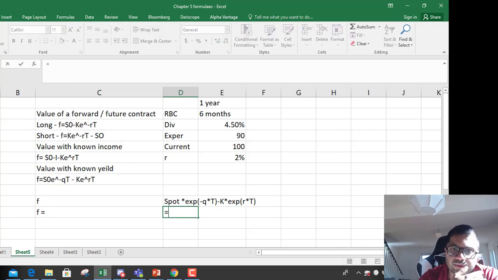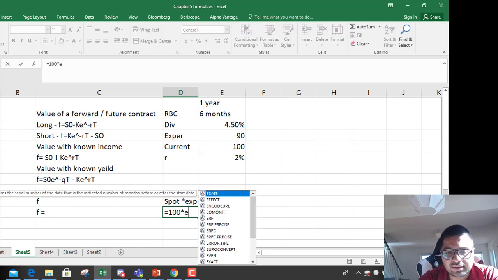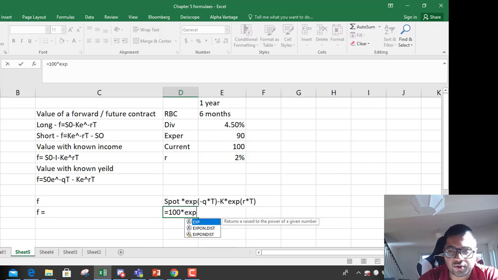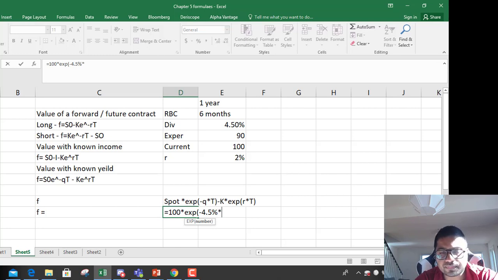So if you just put it in a formula, note how I am doing it. Current spot 100 into exponential, you have to discount the spot by dividend yield, so minus 4.5% into T. T is 6 months have passed, 6 months are remaining, so 6 divided by 12. And again minus K. K is expiry price 90.